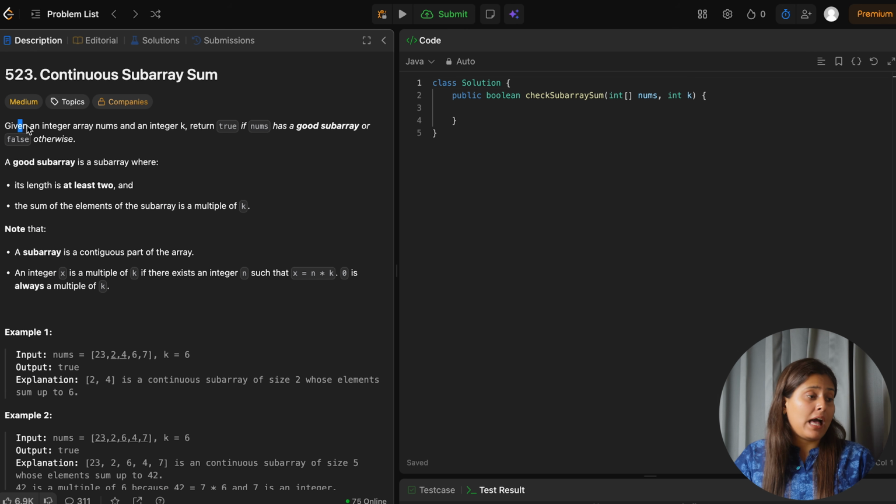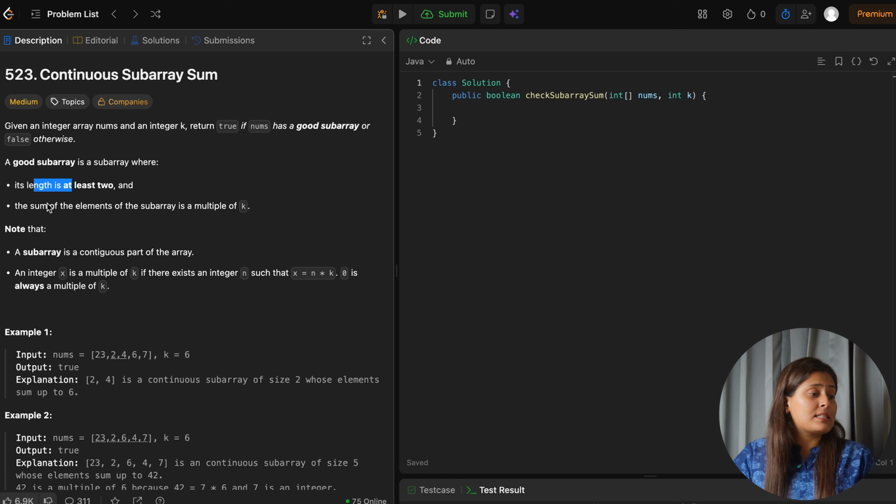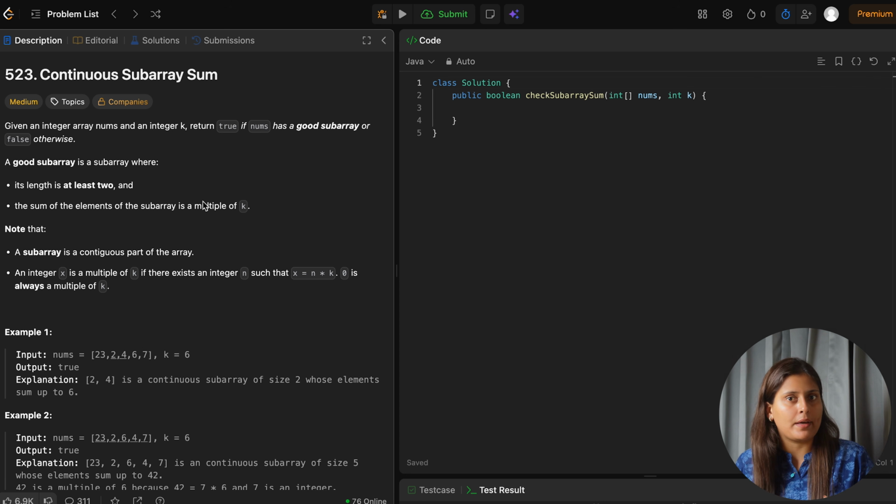The problem says we will have an integer array nums and an integer k. We have to return true if nums has a good subarray or false otherwise. Now let's see the definition for good subarray. It says a subarray is good if its length is at least 2. Okay, means the subarray length can be 2 or more than 2. And the sum of the elements of the subarray is a multiple of k. Okay, means the summation which we will find for that subarray should be divisible by k, because multiple of k is nothing but divisible by k, right?